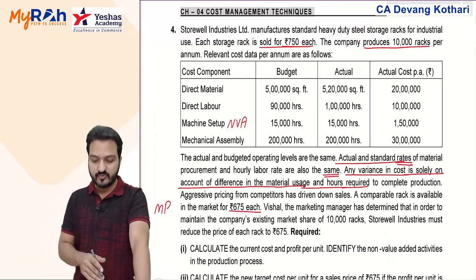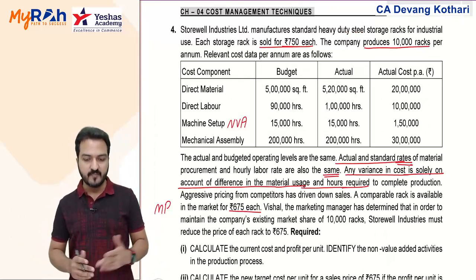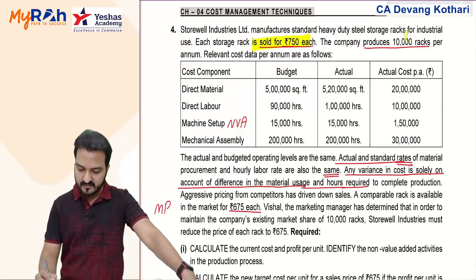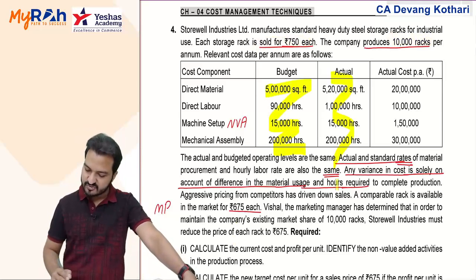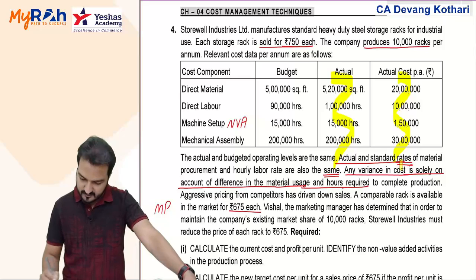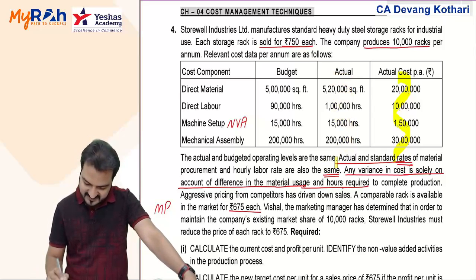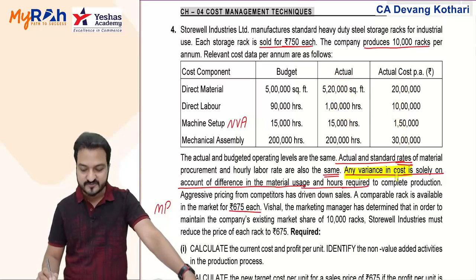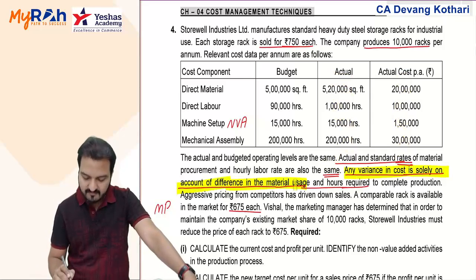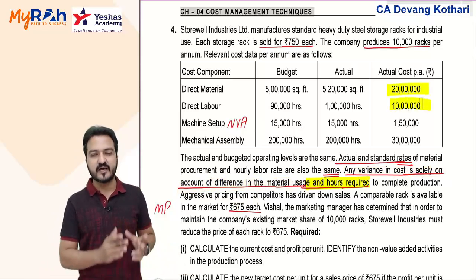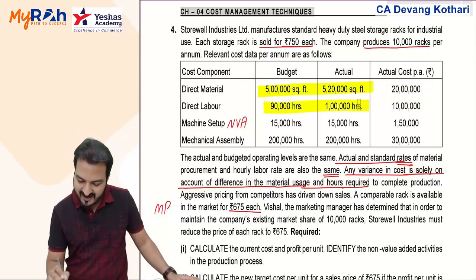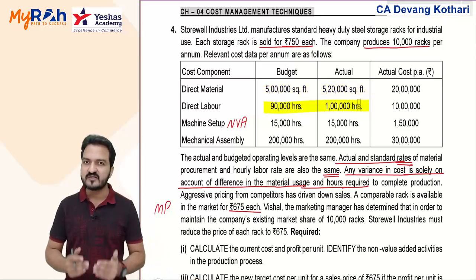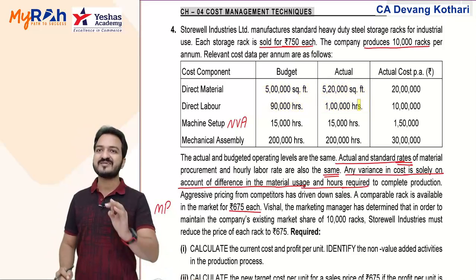I'll give you a short recap of this question. The question was regarding target costing. Currently your selling price is 750, 10,000 units. Your budgeted consumption of material and labor is given, actual consumption is given, actual cost is given. And they say that any variance in cost is solely on account of difference in material usage and hours required. So any extra cost incurred in this actual is purely because of extra material consumption and extra hours of labor used. There is no variance because of price of material, no variance in rate of labor.